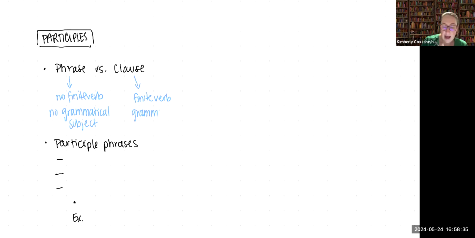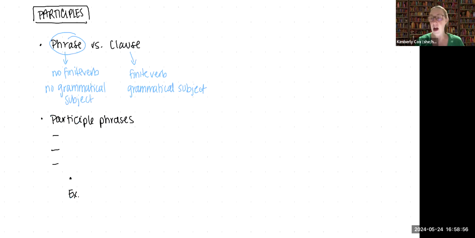That is the main distinction between the two, which is why we are going to be talking about participle phrases. Participle phrases are forms of the verb with no tense, and no clear grammatical subject. So let's go ahead and jump in.